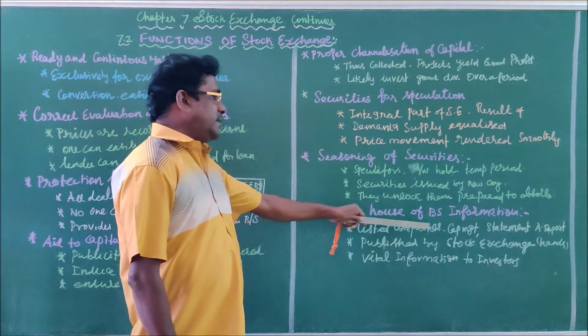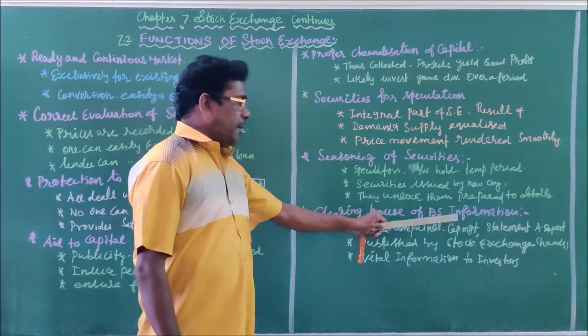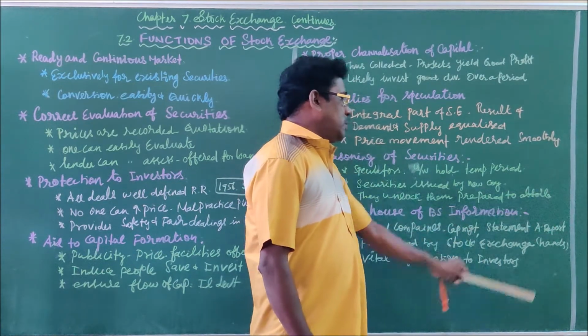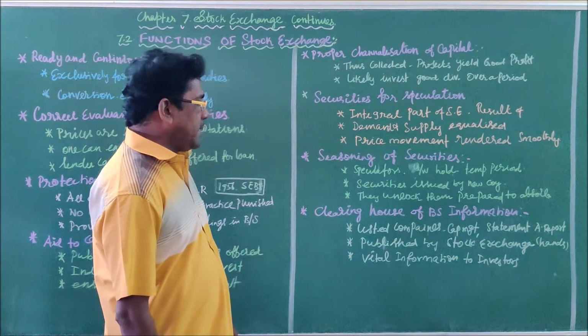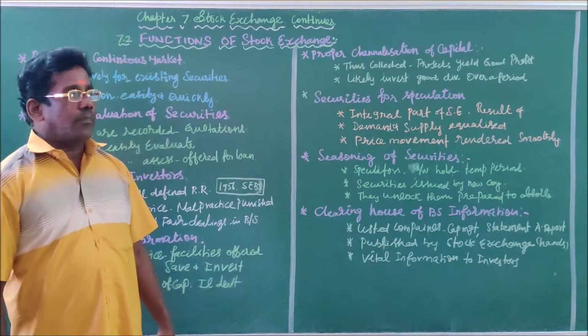Each and every listed company furnishes details about capital management, statement of accounts and annual report. All the reports should be submitted by the listed companies to the stock exchange periodically.